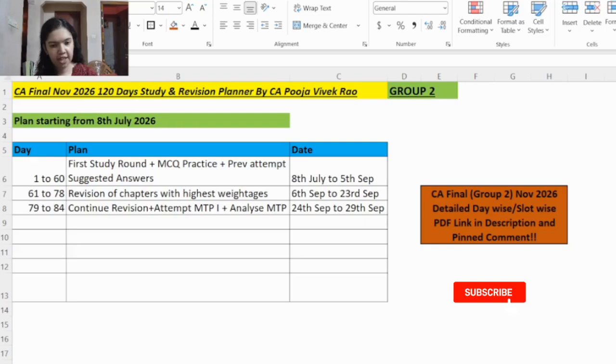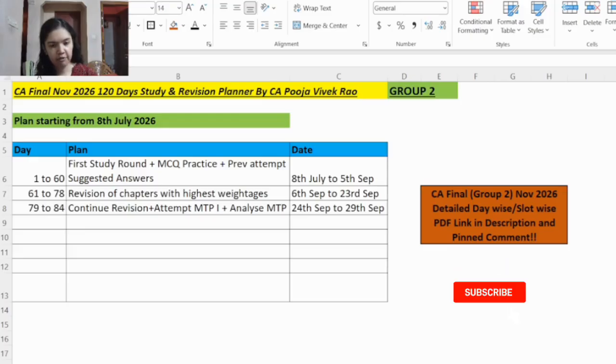This study and revision planner will include the following. First, study planning, including daily subject-wise slots, smart rotation between the 3 subjects to maximize score, and a dedicated MCQ practice slot to improve speed and accuracy. Then revision planning, including structured revision cycles, MTP practice along with an analysis slot, an MTP error tracking and correction slot, and an RTP practice slot.